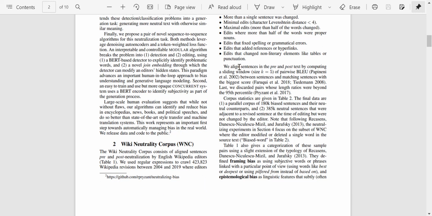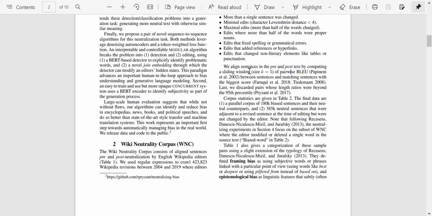Then they align sentences in pre and post text by computing a sliding window of size K=5 of pairwise BLEU scores between sentences, and matching sentences with the biggest score. Lastly, we discard pairs whose length ratios were beyond the 95th percentile. So basically what they've done is they've used a sliding window approach and the BLEU metric.